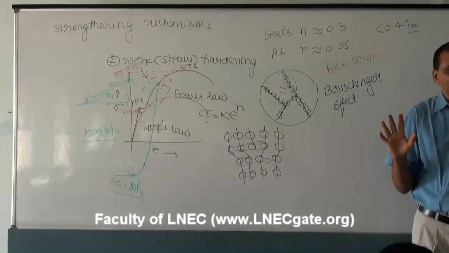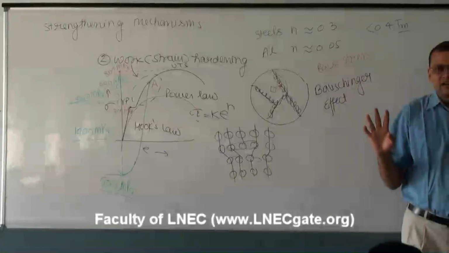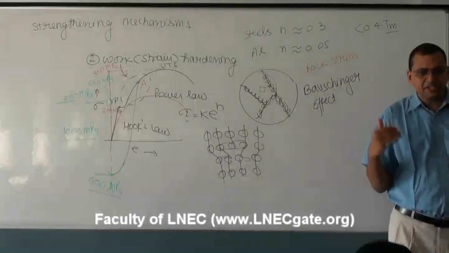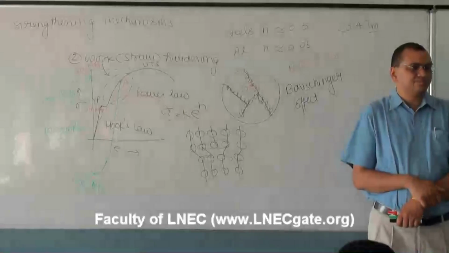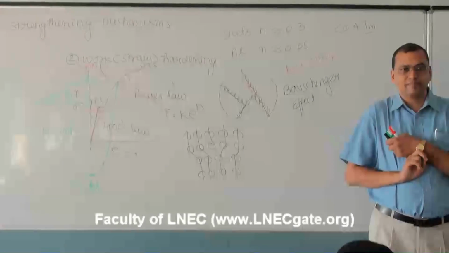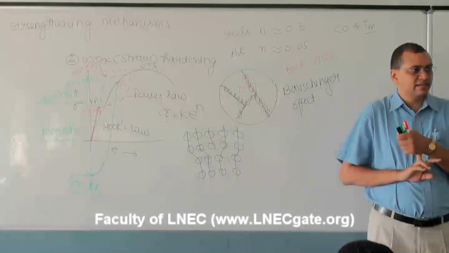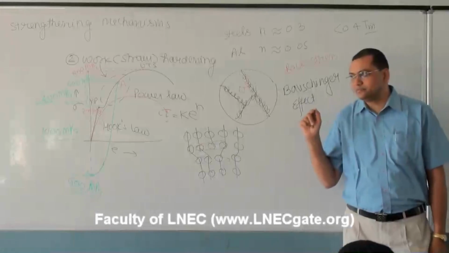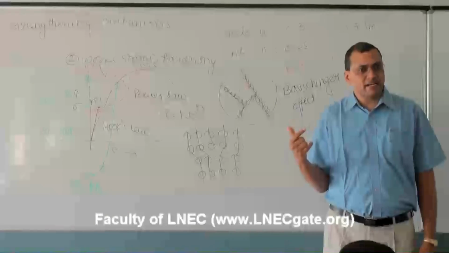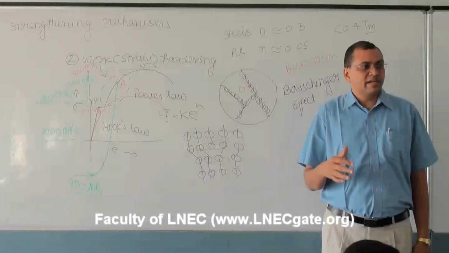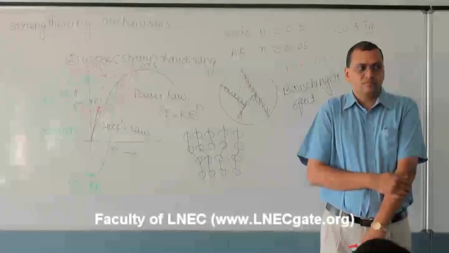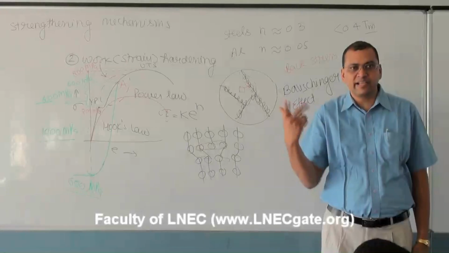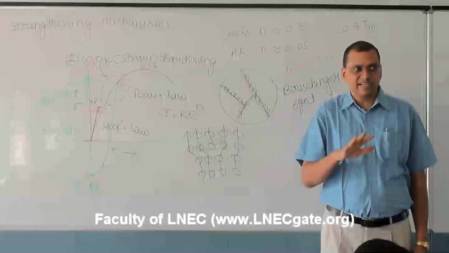Is that clear? So there are different ways to increase the strength of any material. One is alloying, second is work hardening. But work hardening depends upon which material. What is the work hardening exponent N? There are some materials which don't respond to dislocation multiplication phenomena, like aluminum, but steel does.